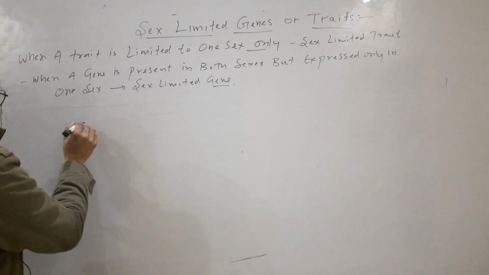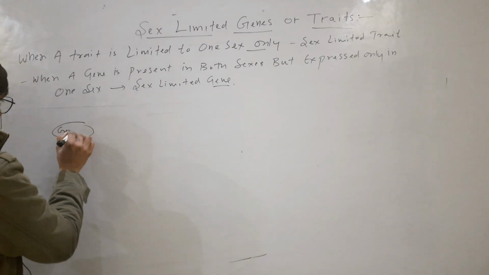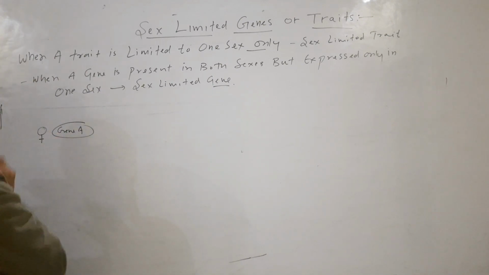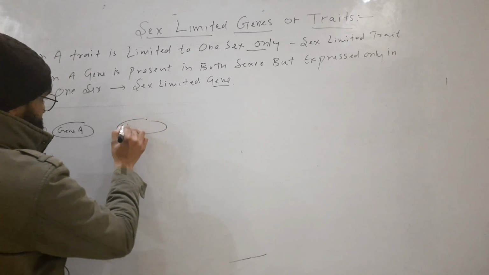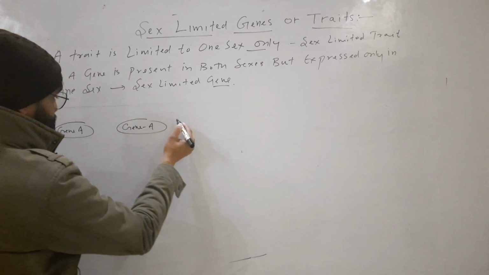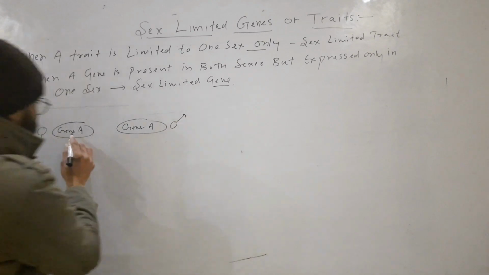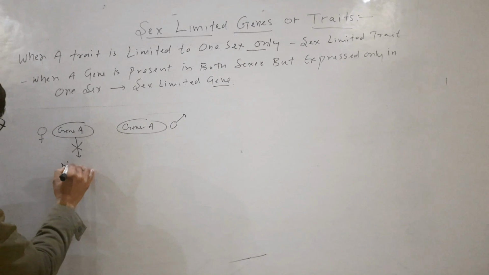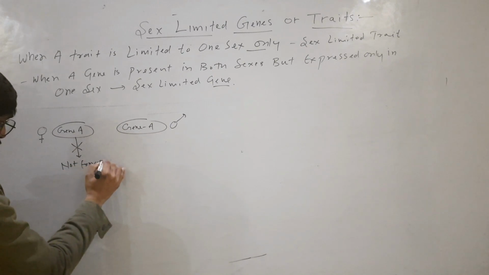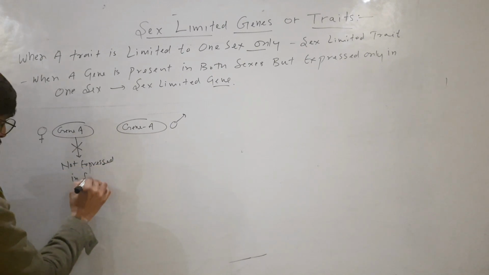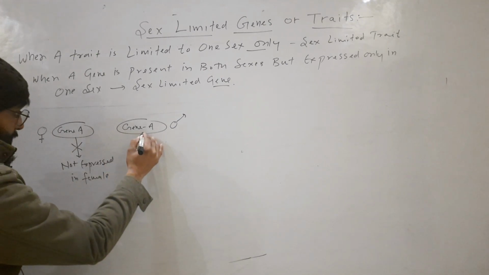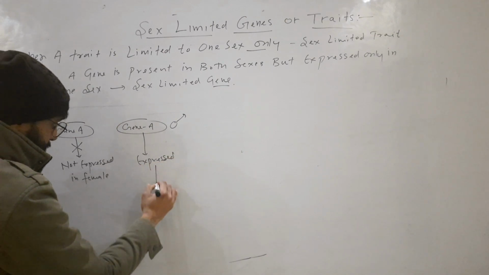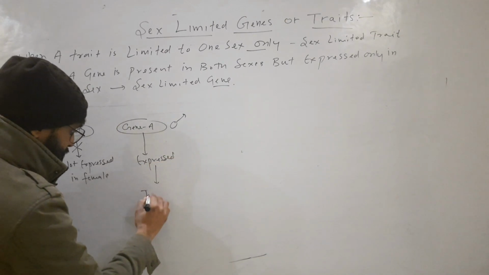Suppose this is gene A, and this is present in female, and same gene A is present in male, but this gene is not expressed in female. In case of male, it is expressed and it causes a trait.